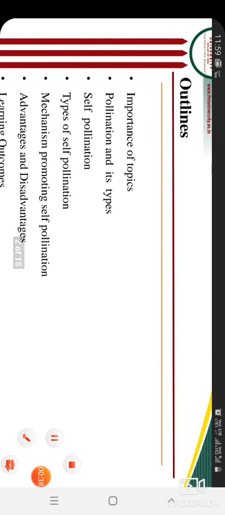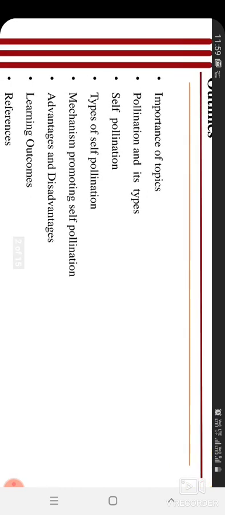These are the outlines which we will discuss in this lecture. That is, the importance of the topic, the concept of self-pollinated crop. Next, we will discuss what is pollination and its types. It's a very basic thing.